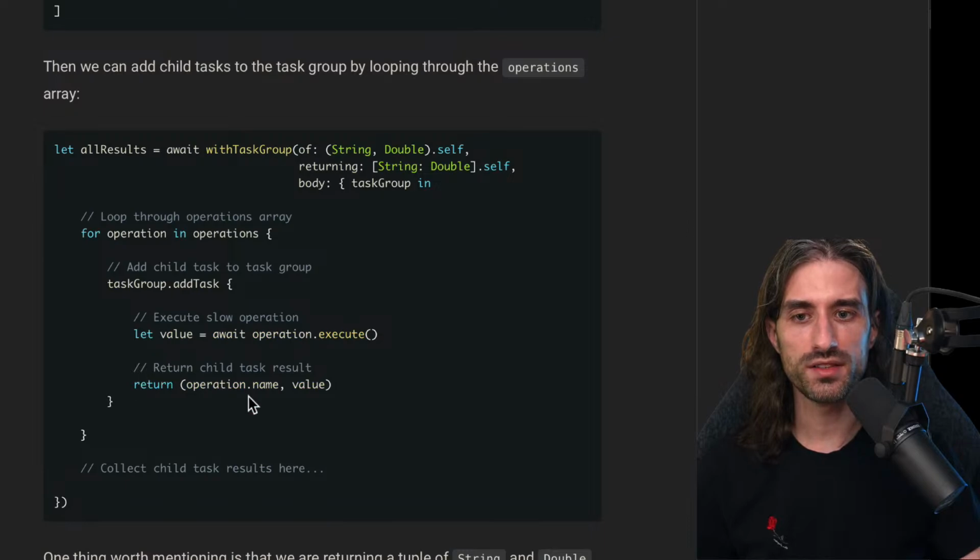And then we return the child task result, so a tuple of a string and a double, just as we've said here in the signature of the function. And the reason why I guess we had to explicitly declare the type here is because Swift is not able to infer from this statement the type at this level.